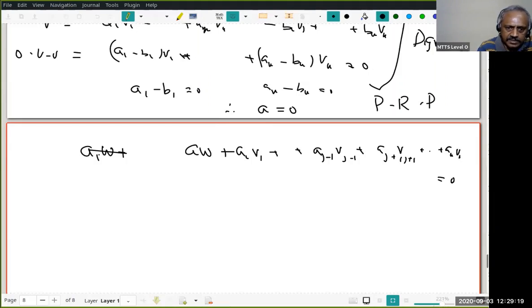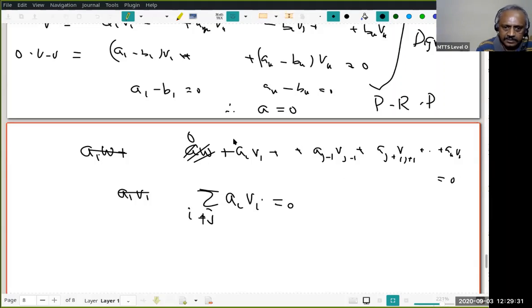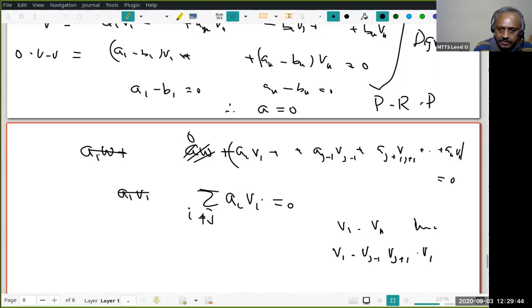We understood a is 0. Therefore this is 0. Therefore, what do I have? I have the sum of ai vi, i not equal to j, is 0. That is, these terms are 0. But remember, v1 to vk is linearly independent. Therefore v1 to vj minus 1, vj plus 1, any proper subset, will also be linearly independent.